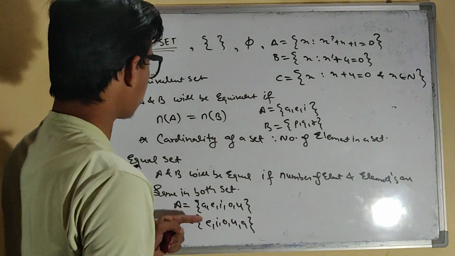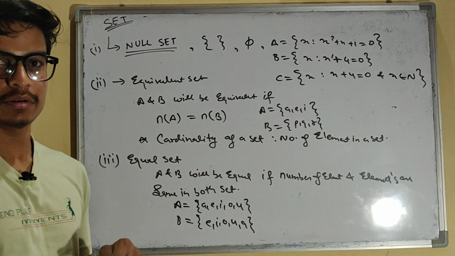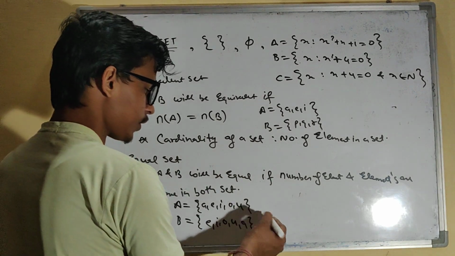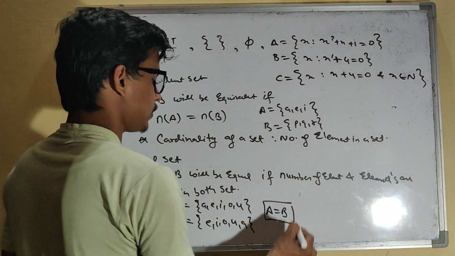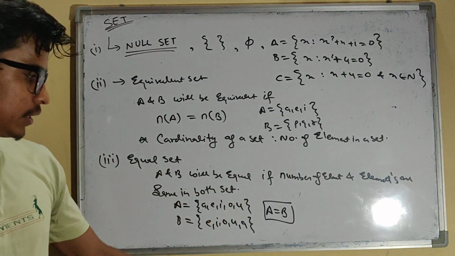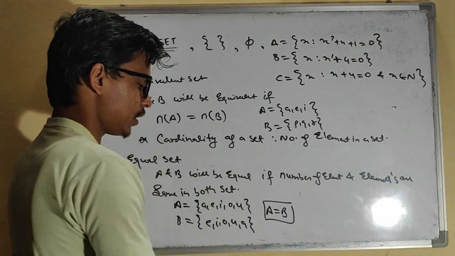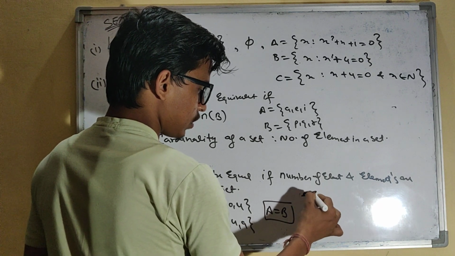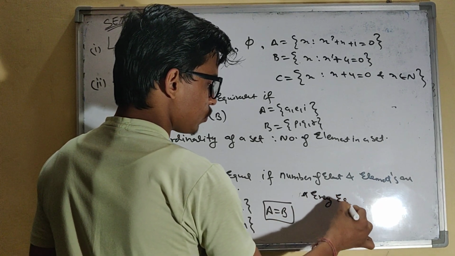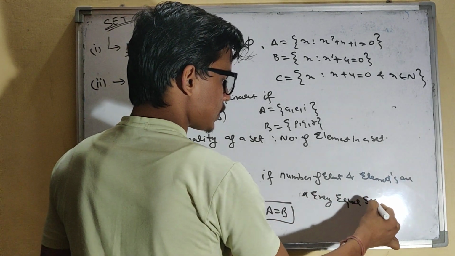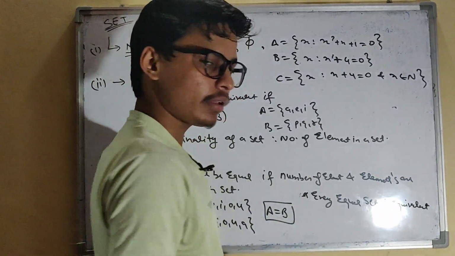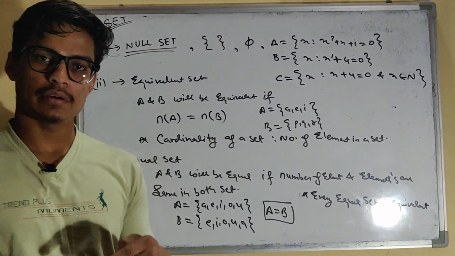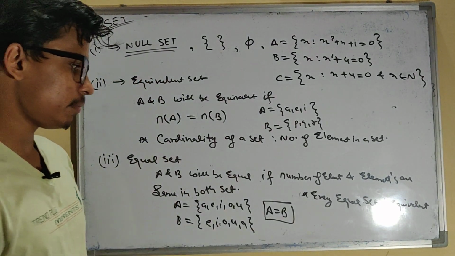So what can you say about equal set and equivalent set? One more thing: if A and B are equal, then you can write it like this. Now every equal set is equivalent, right? Every equal set is equivalent, but the converse need not be true.